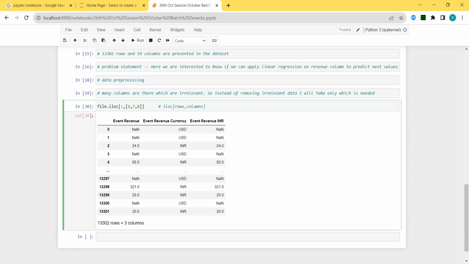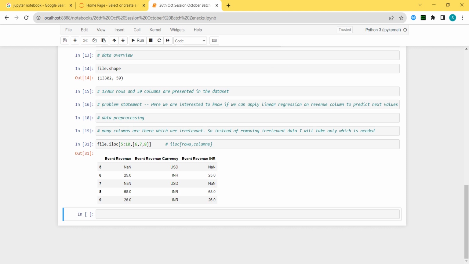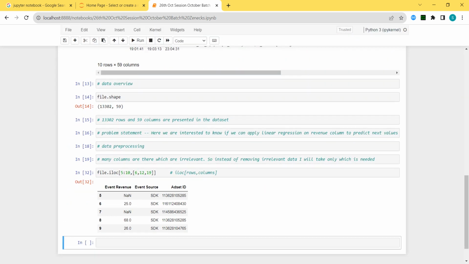Instead of colon, I can also give the range of that particular thing. Let's say 5 to 10. If I want to give the range, without any bracket I can give. If I want to give random numbers, let's say the sixth column, the 12th column, and randomly the 19th column, I will do like this. So you can see sixth, 12th, and 19th column I mention in the bracket. But from 5th to 10th, I will mention in this way. 5 to 10 means it will give from 5 to 9. Here to get 5 to 11, you have to mention 11.